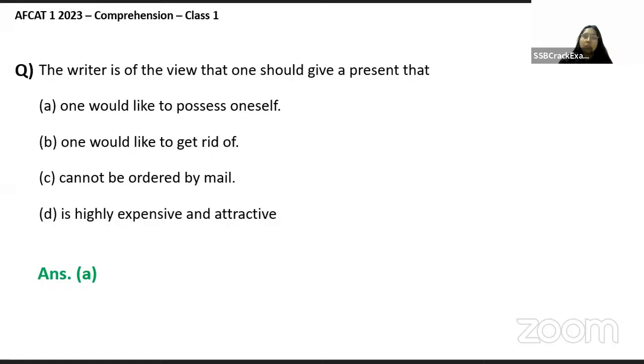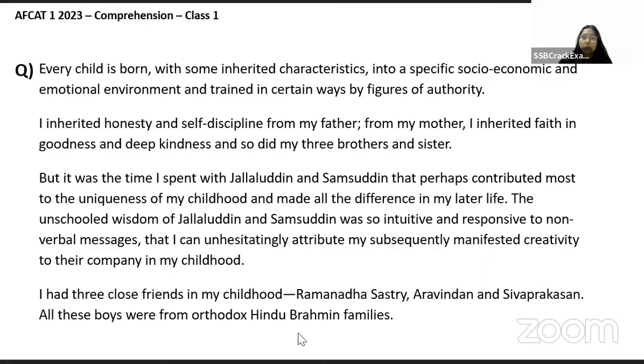Clear, guys? Any doubt here before we move on to the next one now? No? No, ma'am. Okay, let's move on to the next passage. This one is a little on the lengthier side, but it's really easy again. So you guys can read it.